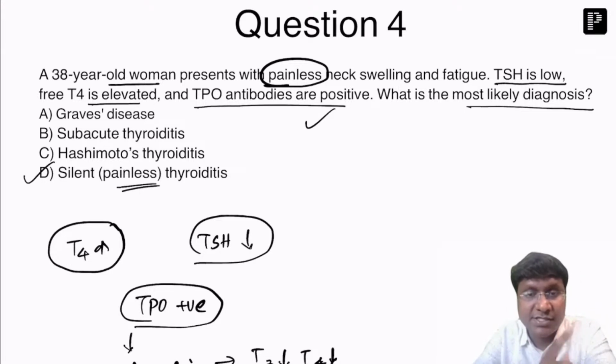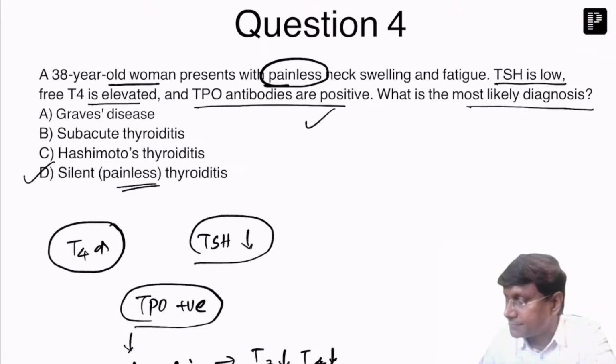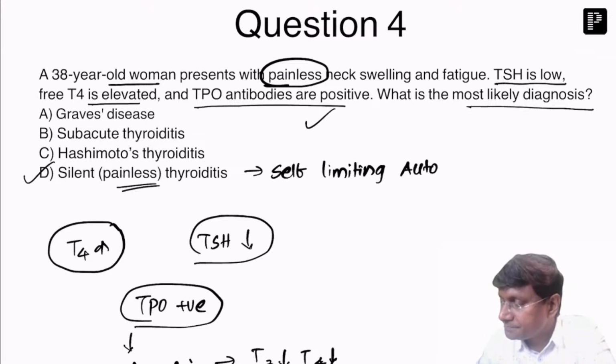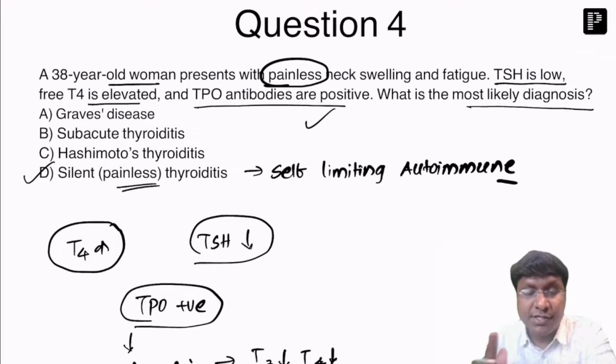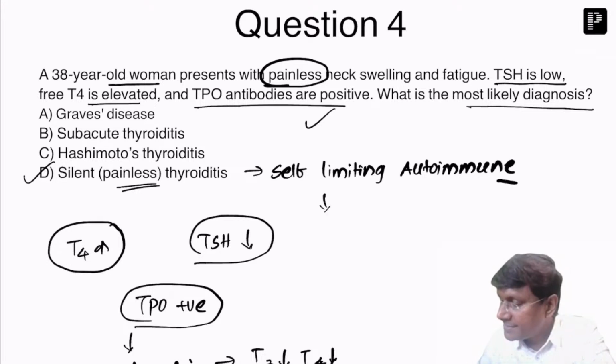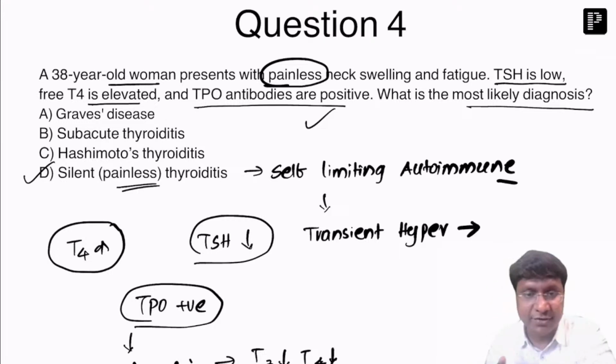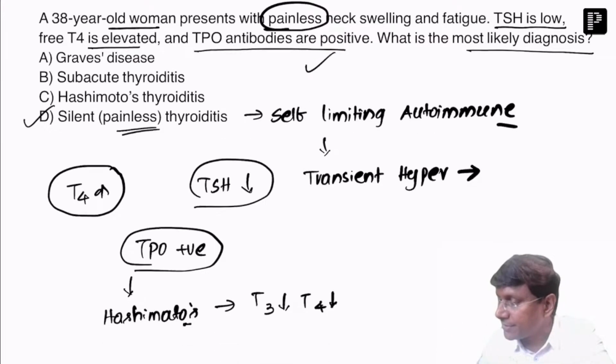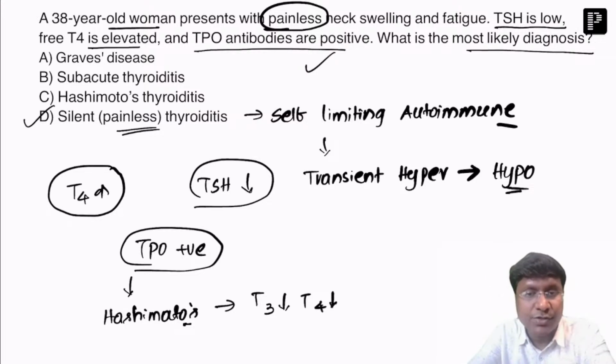Painless thyroiditis is a self-limiting autoimmune condition. It presents with transient hyperthyroidism, followed by hypothyroidism. So this is what is called the silent or painless thyroiditis.